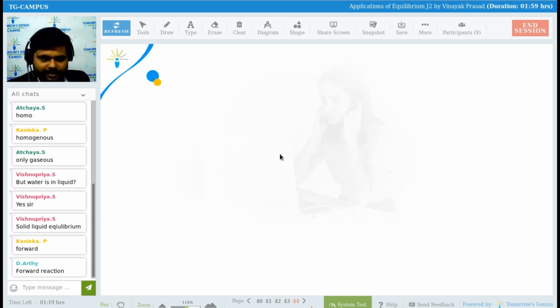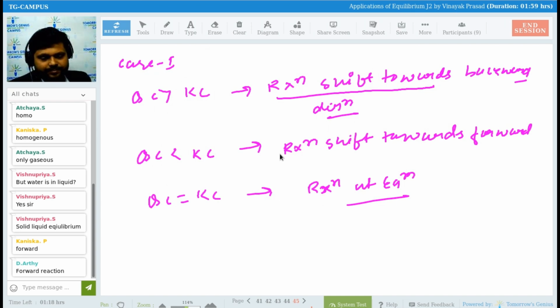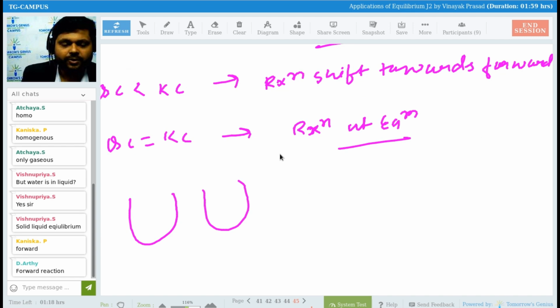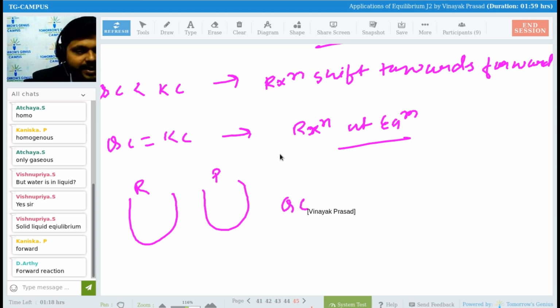Now, how to find this? Who will be telling me? How we can say that this will be happening? Can anyone tell me? See guys, if QC is greater, QC means what? If product is greater, QC is greater means what? Product is greater. See here. We are having this container, right? And this container, right? Now, here is KC. Let's suppose here is reactant and here is product. If we are having QC greater, then what are we having? If QC is greater, then it means what?